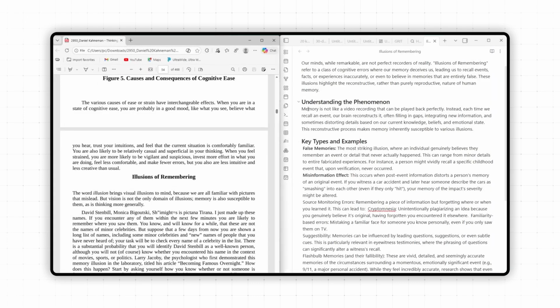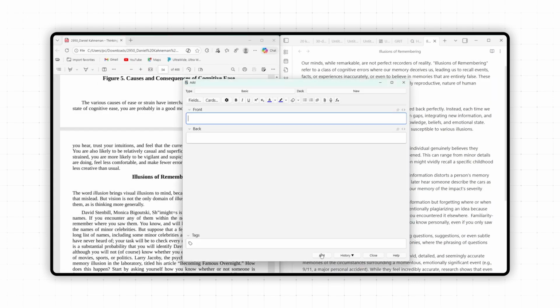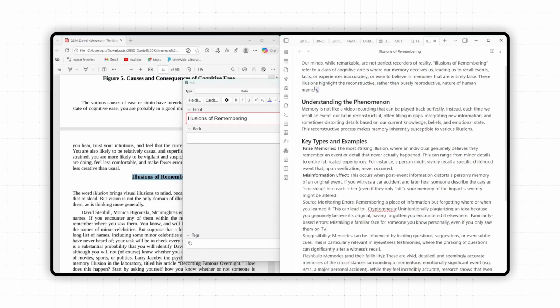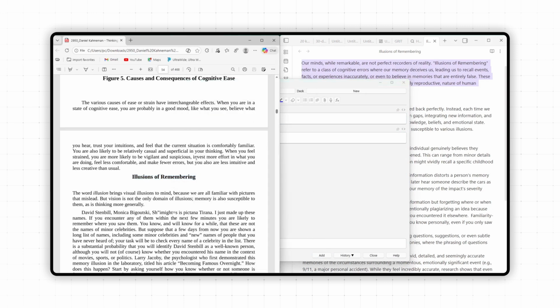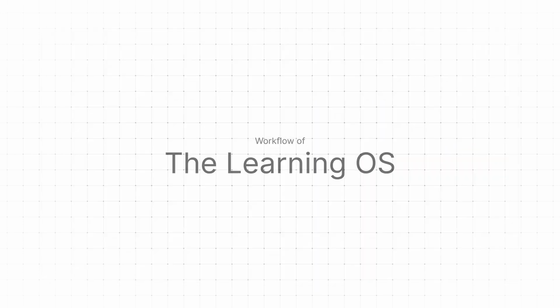Hi, I'm Ujjwal. For the last year, I have been obsessed with a problem. I realized that studying usually just means struggling with software. You read a PDF here, paste notes there, and try to make flashcards in a third app like Anki. It's messy, it's fragmented, and it kills your flow. So I quit my job to build the solution.